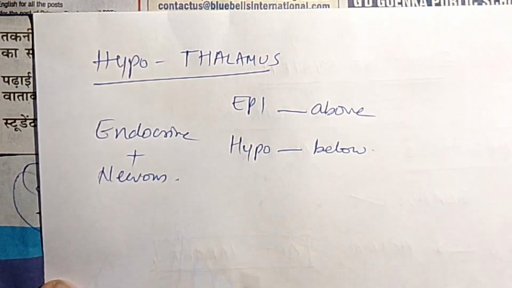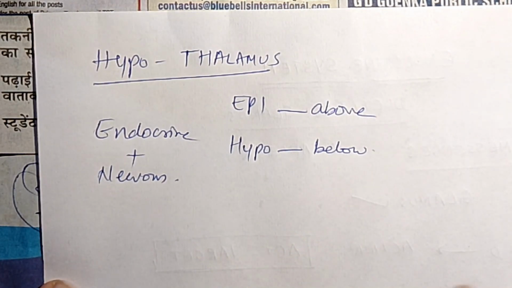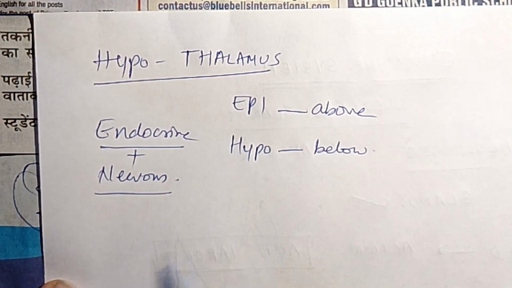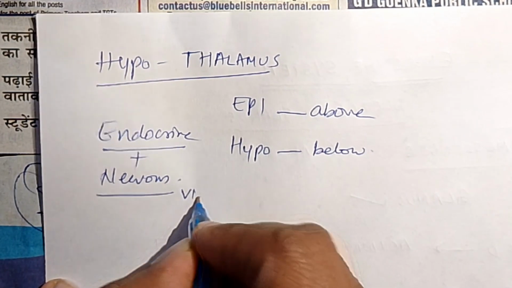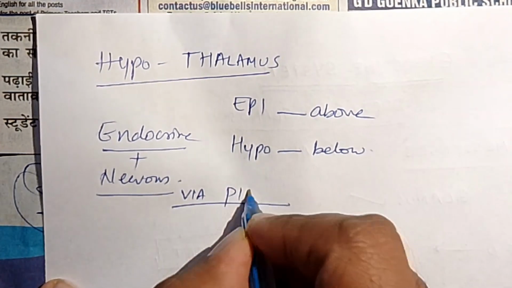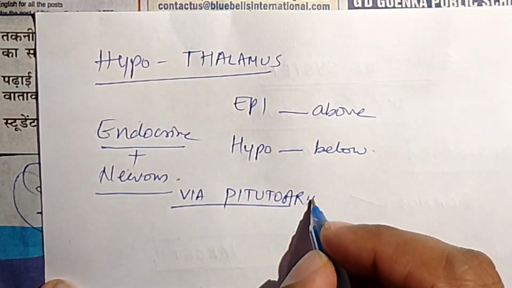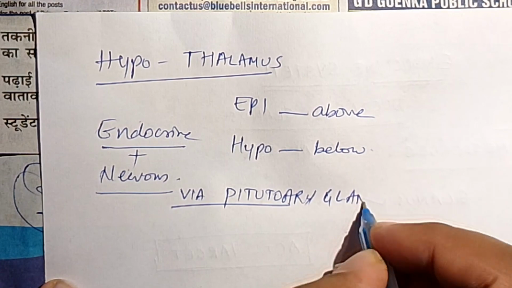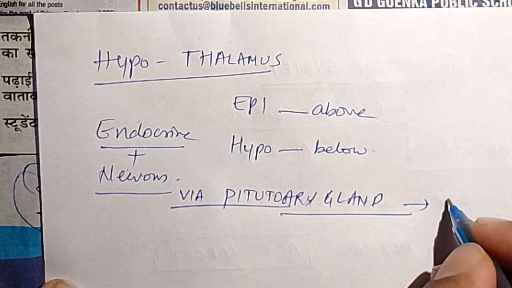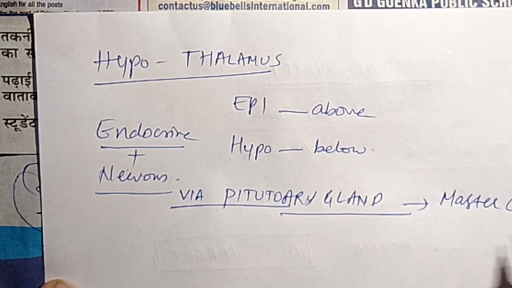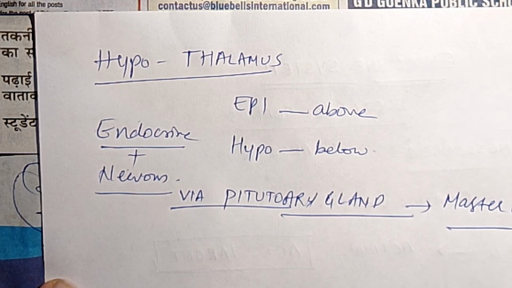Hypothalamus is considered as the center that controls the endocrine as well as the nervous systems via pituitary gland. You remember this, via pituitary gland. These both are functioning via pituitary gland. Hence, the pituitary gland is also called master gland because it controls the secretions of so many hormones.